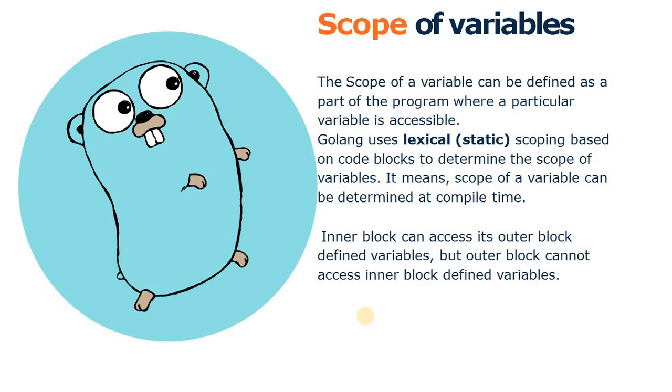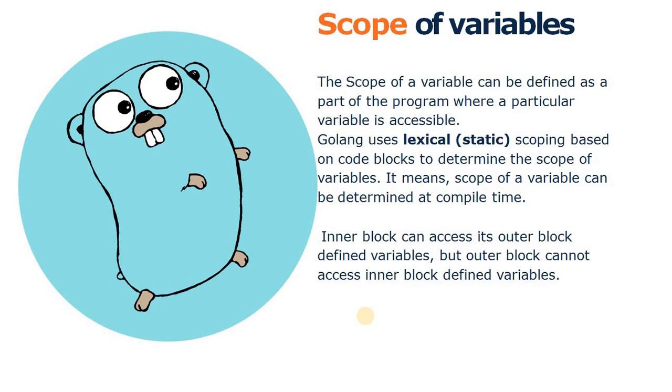As we mentioned in the previous slide, if you declare a variable, the place inside your code where you can use that variable, where it is visible or usable, is called the scope of that variable. In the Go programming language, we use lexical scoping based on code blocks to determine the scope of any variable.